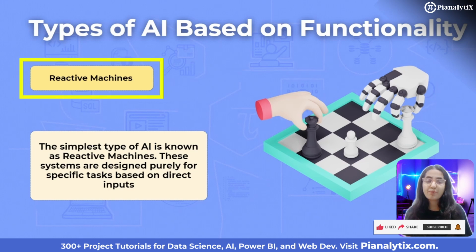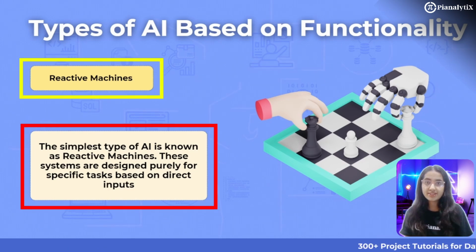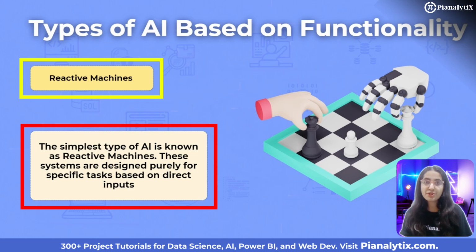The simplest type of AI is known as reactive machines. These systems are designed purely for specific tasks based on direct inputs. They react to the present moment but don't store any information from past experiences. Essentially, reactive machines follow rules or algorithms programmed into them without learning from or remembering previous actions.